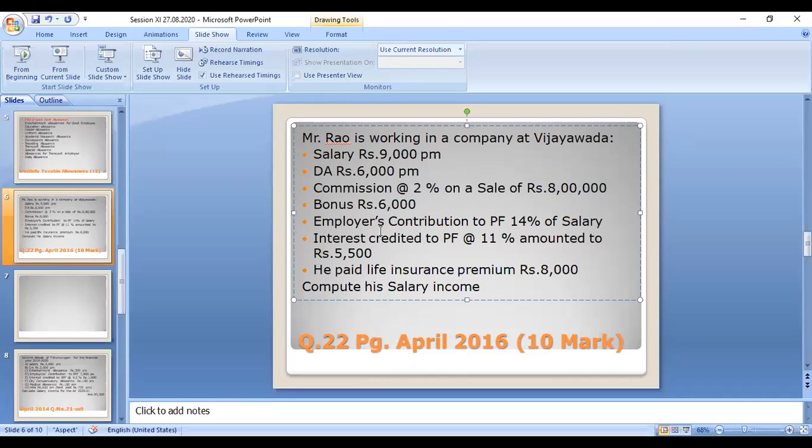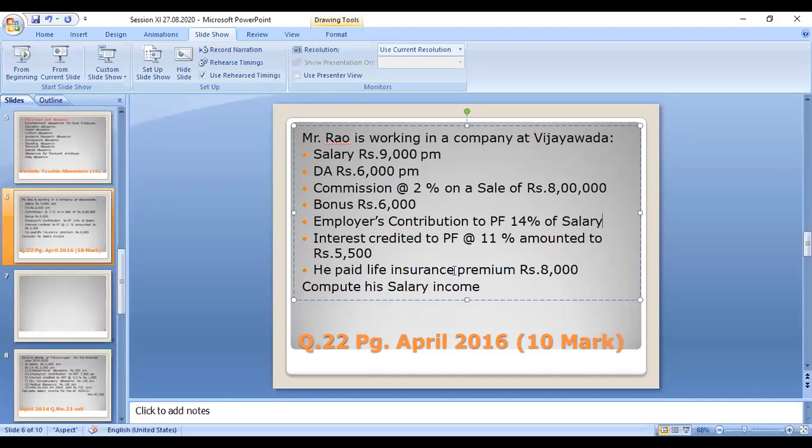Next, employer contribution to provident fund is 14% of salary. Interest credited to provident fund at 11% amounted to 5,500. And lastly, he paid life insurance premium of rupees 8,000. With this information, we have to compute his salary income.